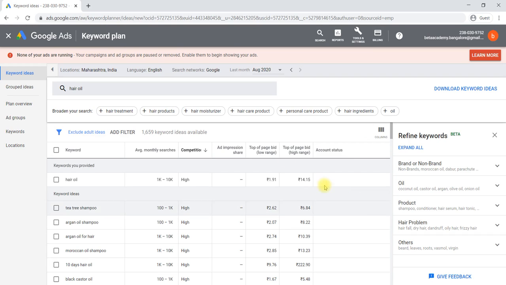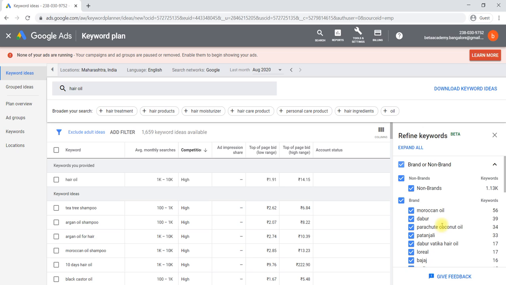Here in the keyword planner itself, we have some of the keyword ideas. It is newly introduced. Beta is nothing but a newly introduced one. We have some refined keywords, like based on brand or non-brand. Some of the keywords are refined here based on brand or non-brand.